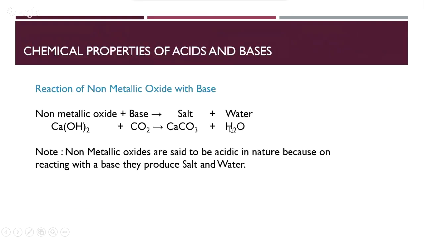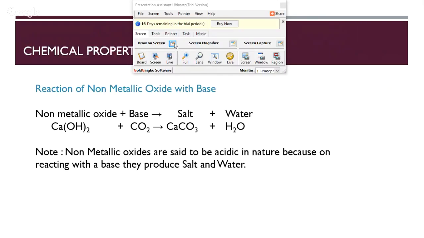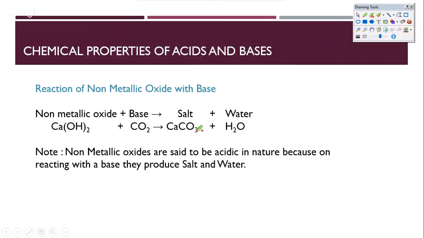Now let's go to the next reaction, which is non-metal oxide with bases. We just saw that non-metal oxides are acidic in nature, like CO2, and therefore non-metal oxides will have a very good reactivity with a base. So if you really look at CO2, CO2 is nothing but H2CO3 deprived of water. So this is sometimes also called dehydrated H2CO3. So Ca(OH)2, which is our calcium hydroxide, which is our base, ends up reacting with our acid, which is a non-metal oxide, and they end up giving us a salt, which is CaCO3, and water.